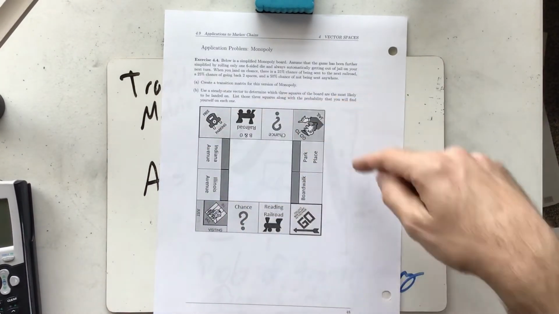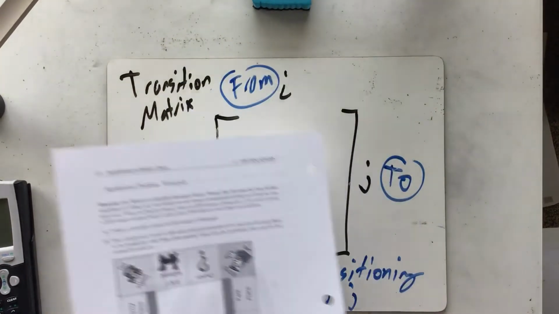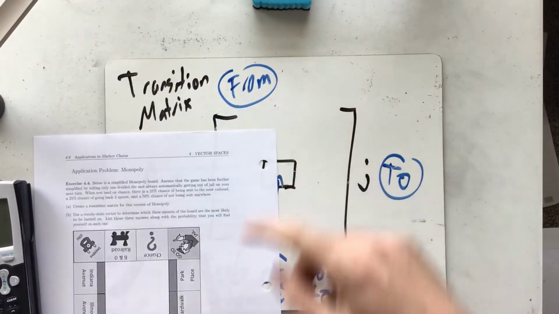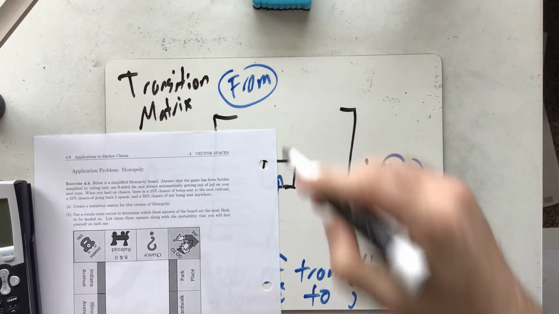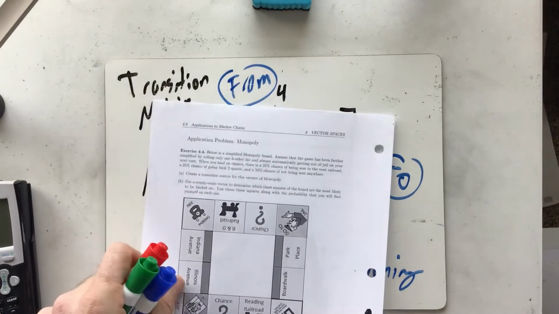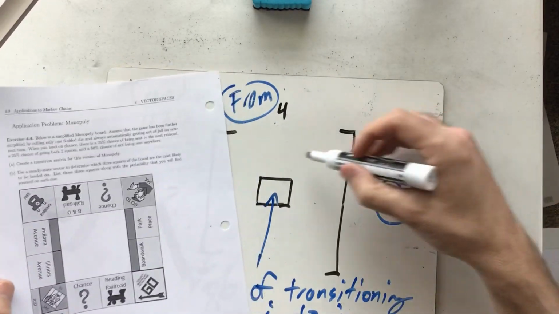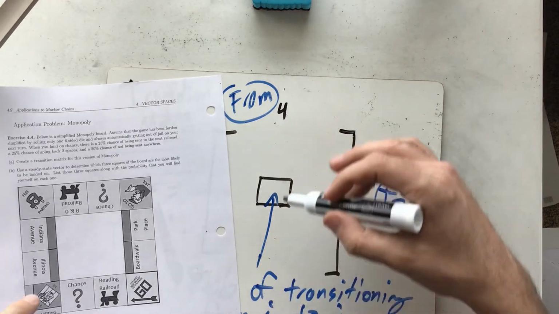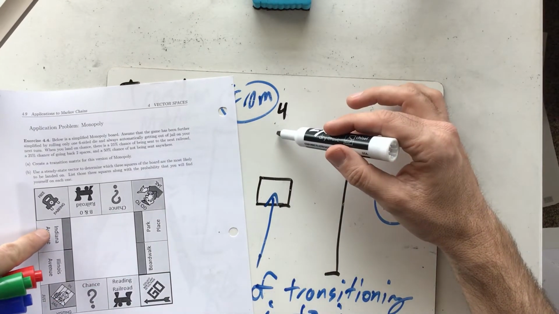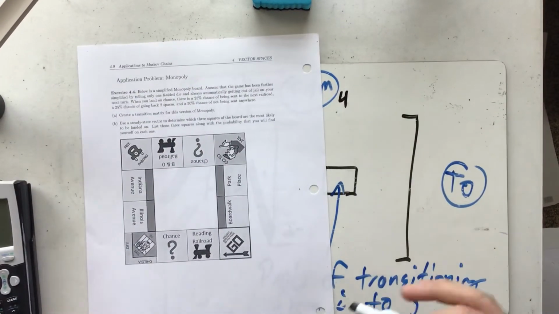So you'd have 12 different states, but notice maybe state 4 is Illinois. So on the fourth column, which is right here, if you're at Illinois, you would write down the probability of every place you could show up. So what's the probability of ending up in Indiana? It might be 1 out of 6, if you roll a 1, you get that.